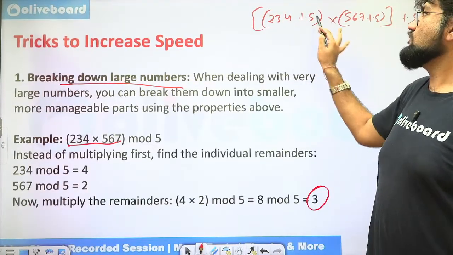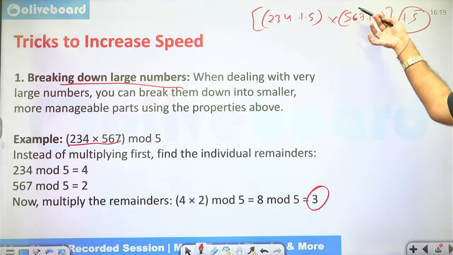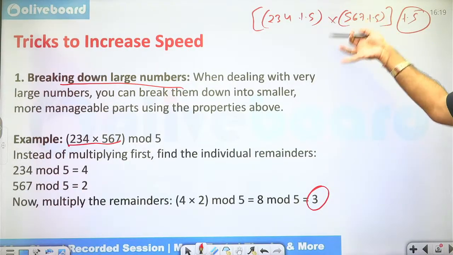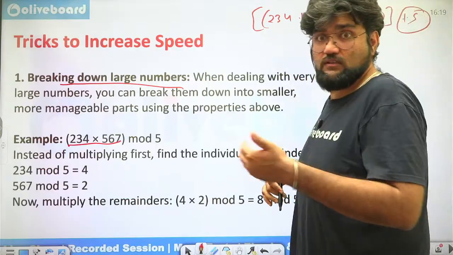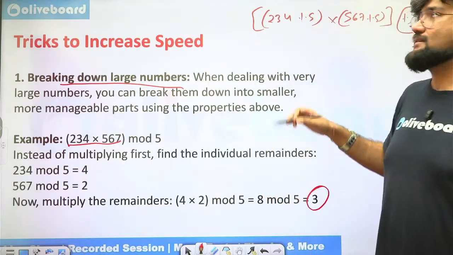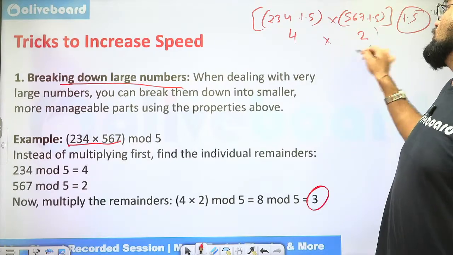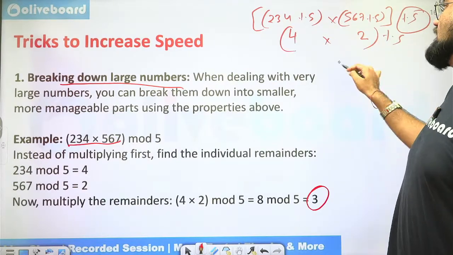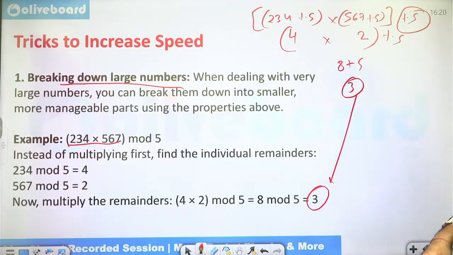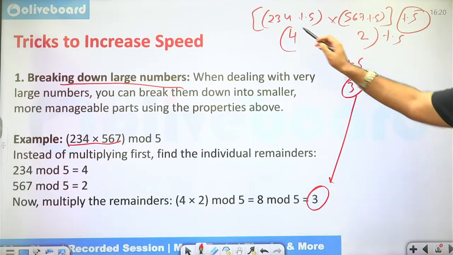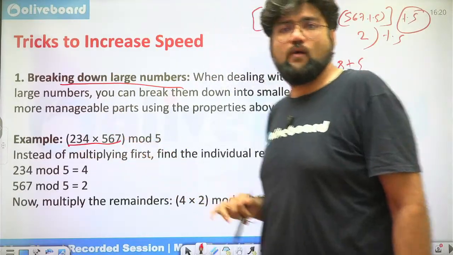Okay, so 234 mod 5. Even if you don't put this mod 5, it is not going to make a difference, because if the number is greater than 5, you further find the remainder, and if it is not, that is your answer. 234 unit digit should have been 0. The closest number while going back is 230, so 4 is the remainder here. 567 mod 5, so 2 is the remainder here. 4 into 2 is 8 mod 5. So now we'll have to use this. 8 mod 5 is how much? 3. So 3 is my answer. Okay, so some people who did not know would have solved this whole thing. That is what we need to avoid.